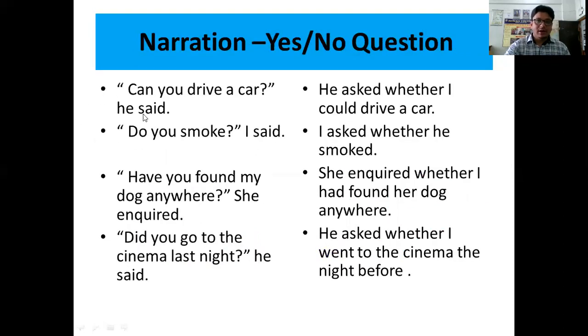Can you drive a car? He said. He asked whether I could. Can will be converted into could because we are converting direct into indirect speech. Whether I could drive a car.